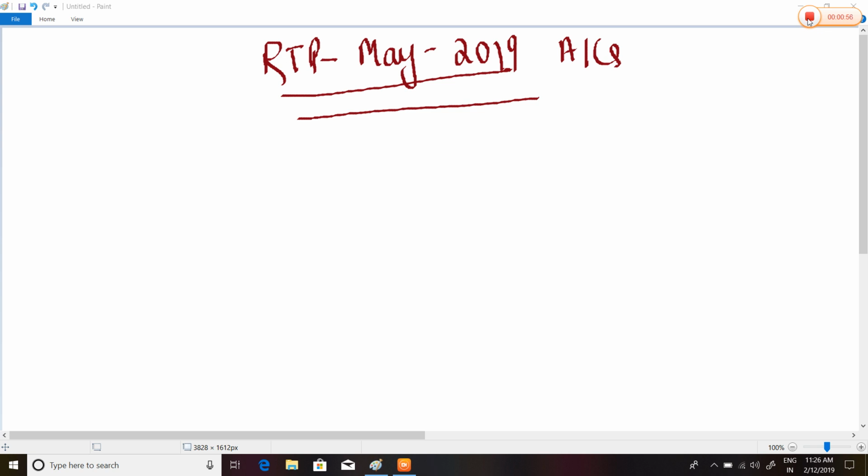And one more important thing, you should not skip the tax RTP which has been released by the institute for May 2019, as the RTPs have been designed very well by the institute. If you leave it, then you may be in trouble in exams. Okay, now let's start.